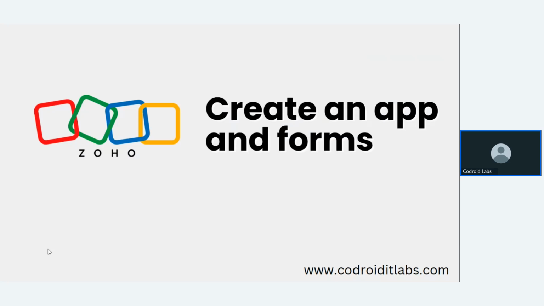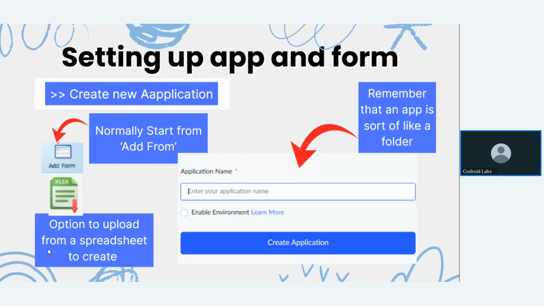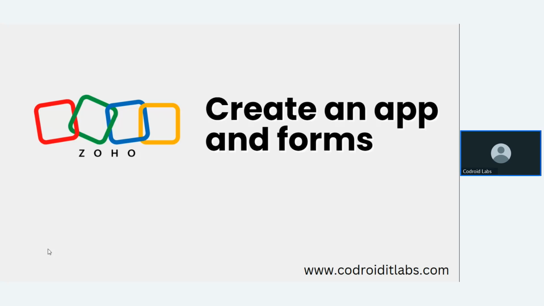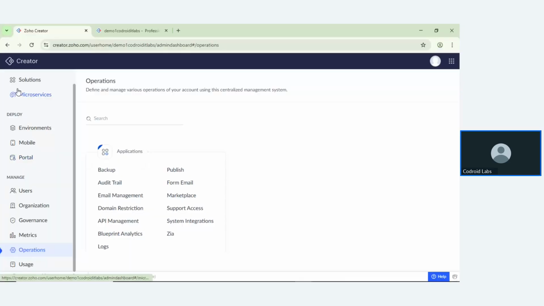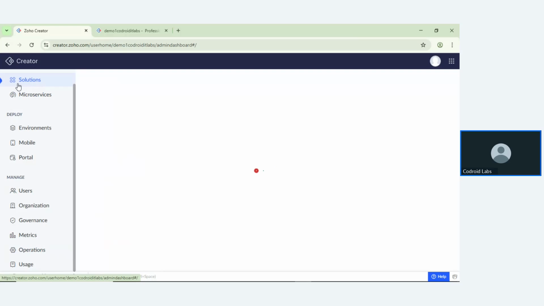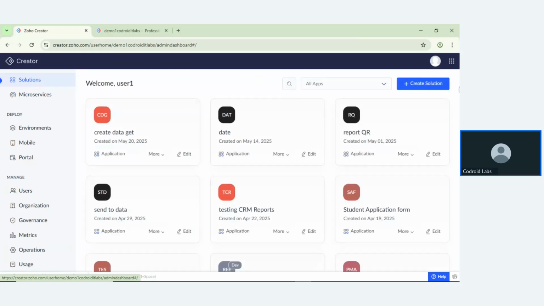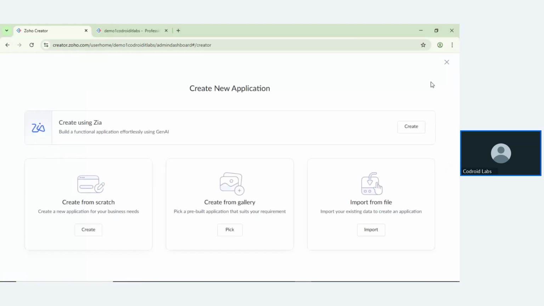So I will go to the next part. How can you create an application inside Zoho Creator? First of all, inside Zoho Creator, there is a panel called create app, solutions. If I click on solutions, I am going to create a solution. You can find they have multiple options here: create from Zia, create from scratch, create from the gallery, and import from files.